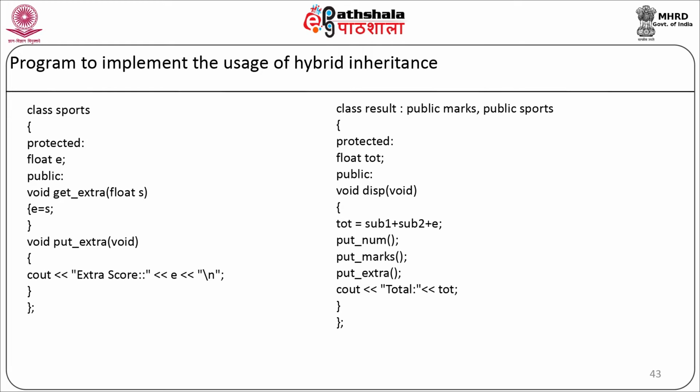In the public section, we are going to have a display function, void display. Here we are going to do the addition of all the marks and display it on the screen. So total will be equal to subject 1 plus subject 2 plus E. Then we are going to call the member functions put number, put marks and put extra, and then display on the screen cout total. And here our class will end.